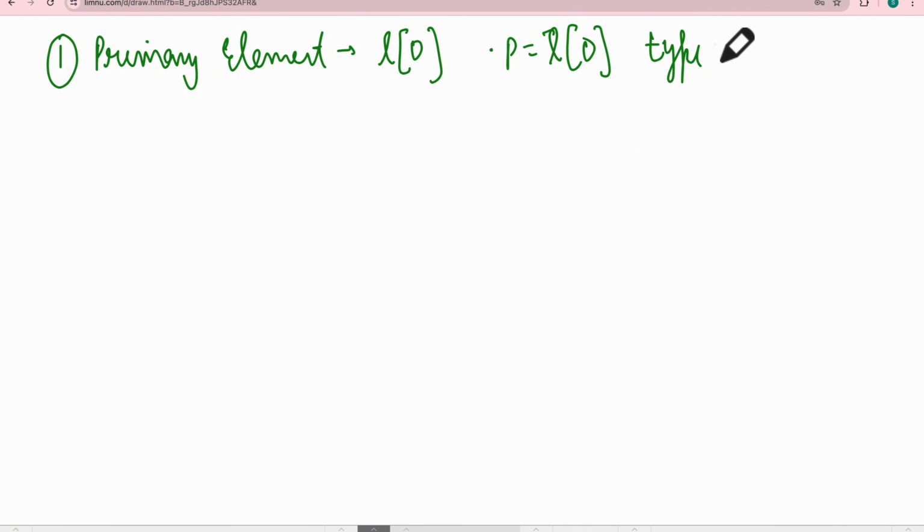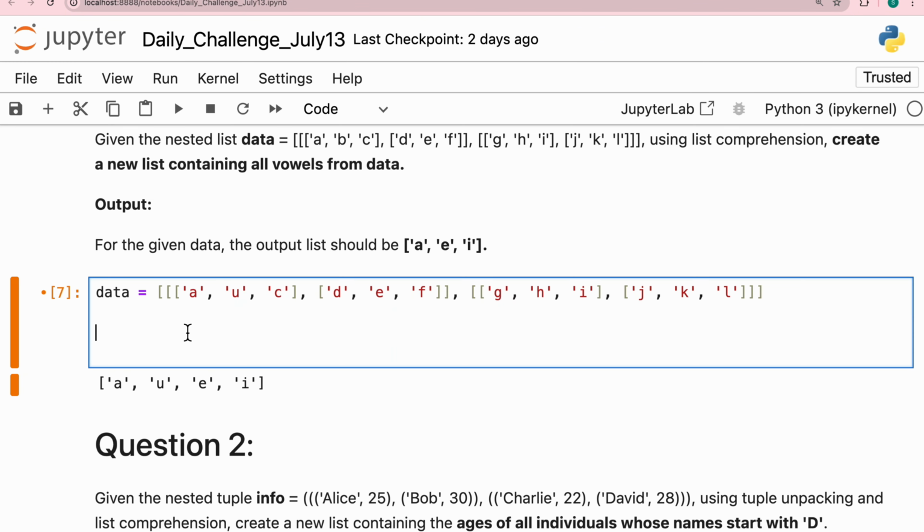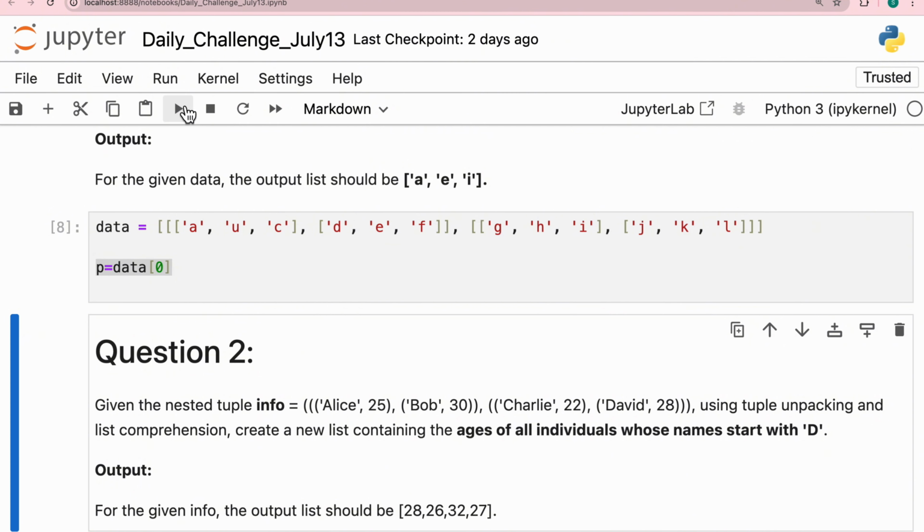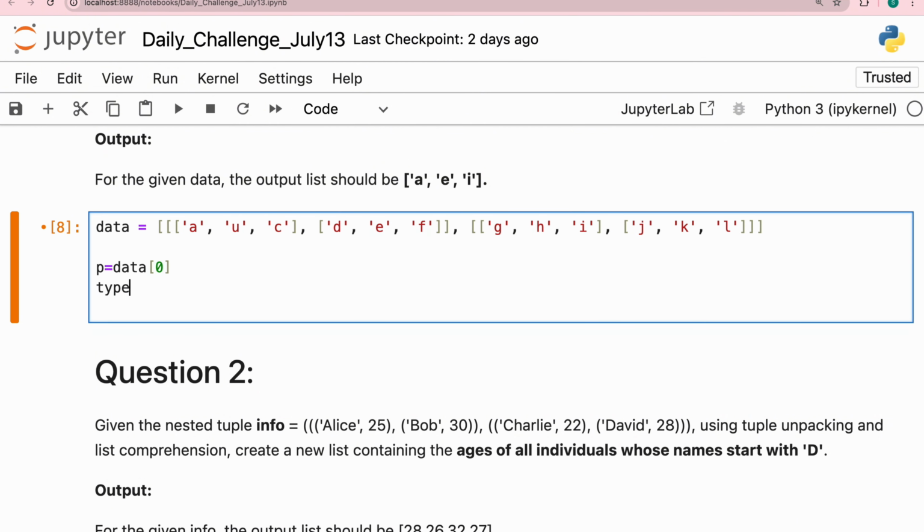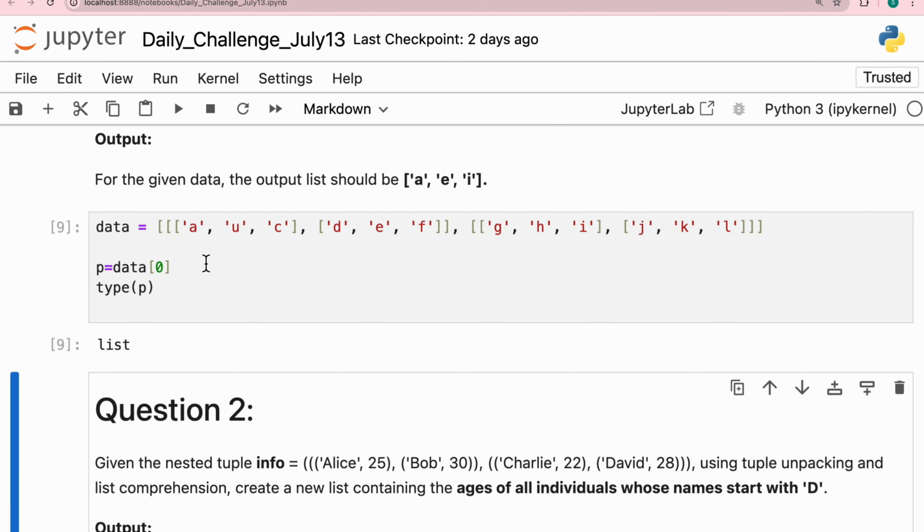So what I'm doing here, let's do one thing. I create P is equal to data, because presently just by looking, I don't know how many nested conditions are there. So I have to build a general solution. I'll do data of 0, and when I check the type of P, it is a list. So what do we get to know? That the main element inside this is a list.